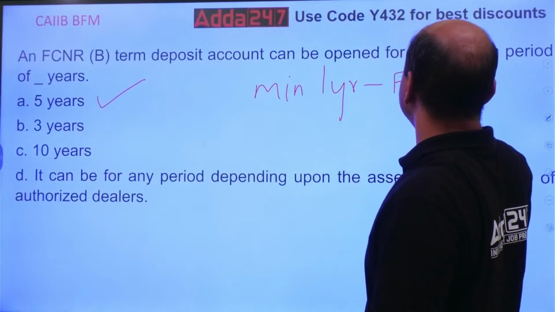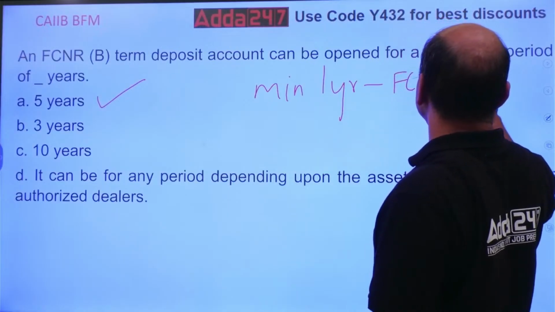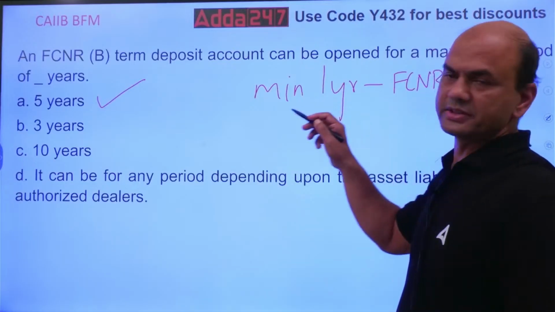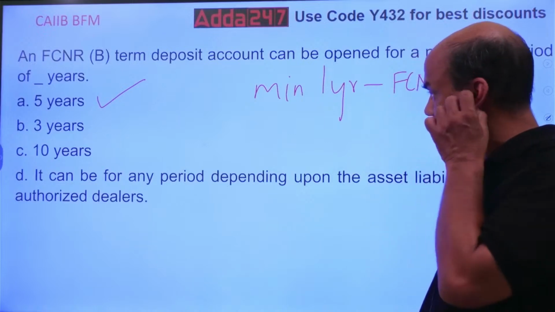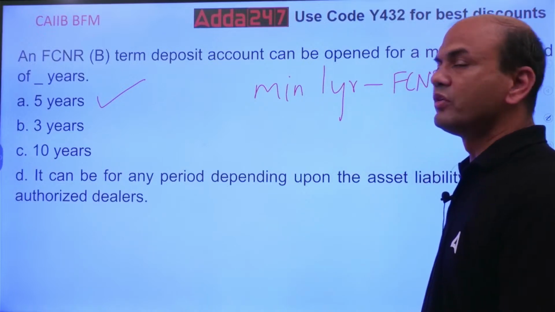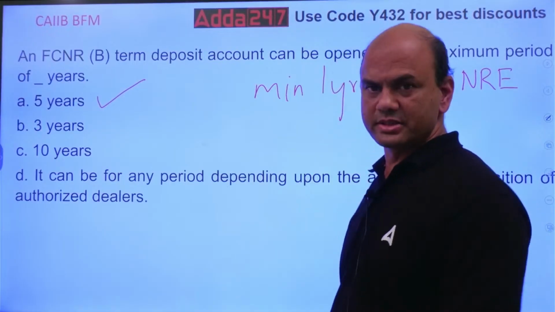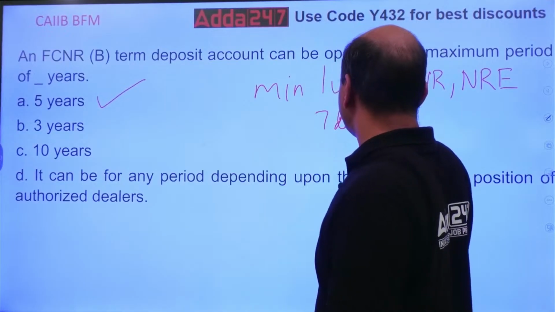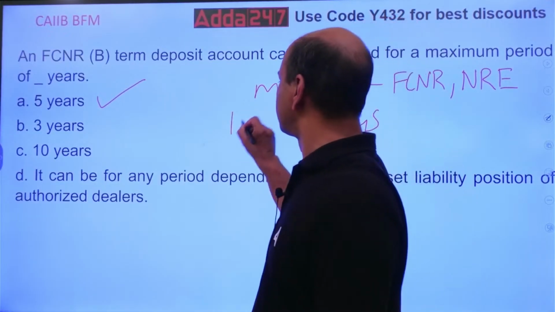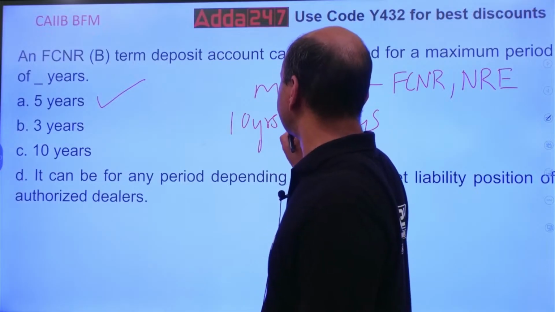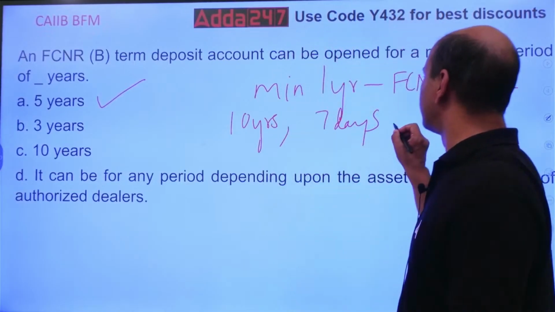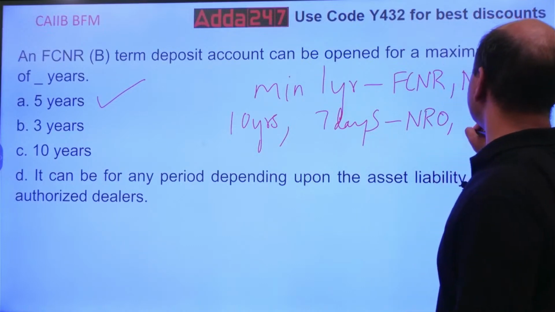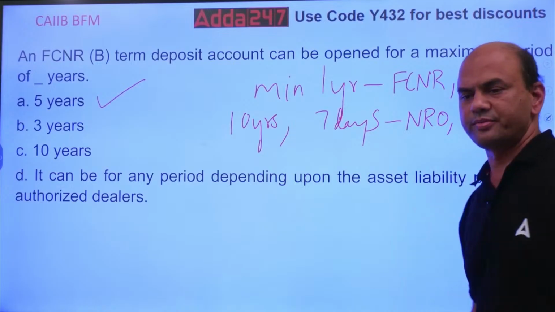FCNR also and NRE also. Both of them have the same tenure. Minimum 1 year, maximum 5 years. Got it? This is for FCNR and NRE. For NRO and local FDs, the resident FDs, it is minimum 7 days and maximum is 10 years. It is for NRO and normal FDs, resident FDs we call it.